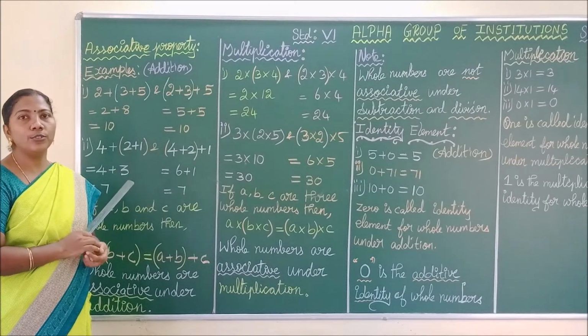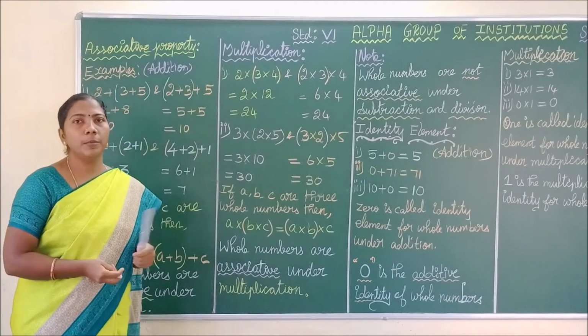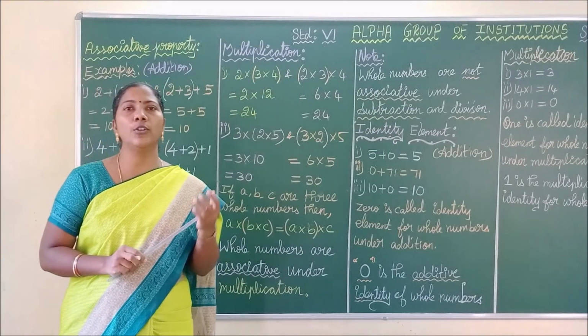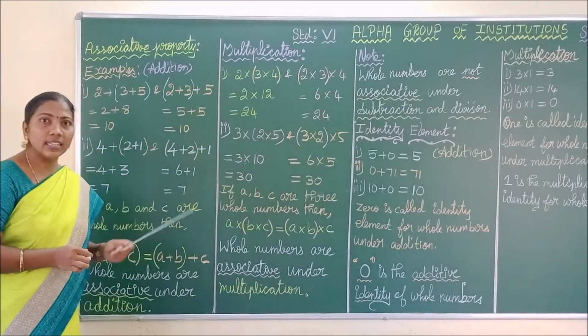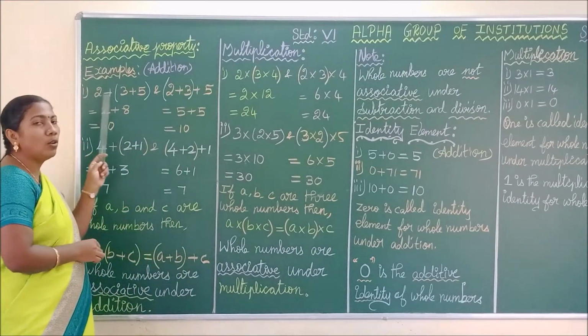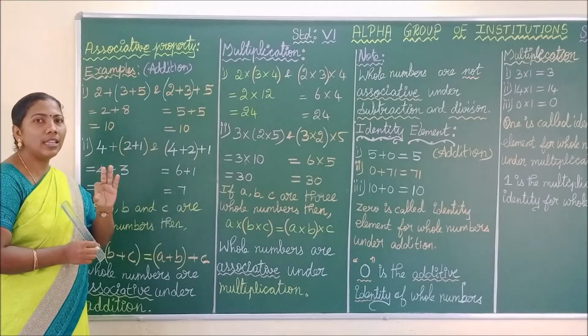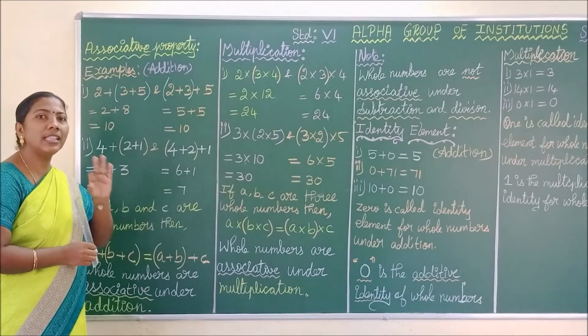Next we are going to see associative property. Associative property means, children, always remember you have to take only 3 elements. Okay, let us understand this property by seeing this example. See here what I have told. Associative means you have to take 3 elements. Here you are dealing with whole numbers, so you have to take 3 numbers.